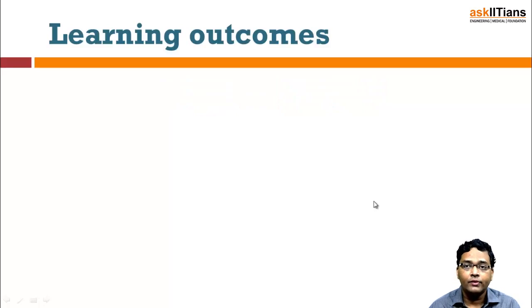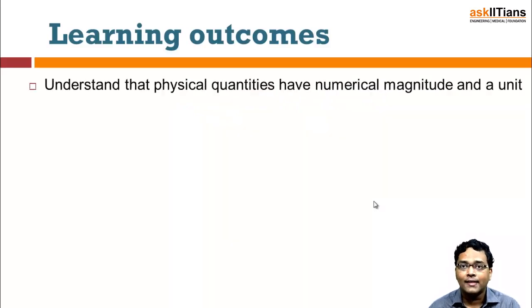So the first thing that we need to understand is the learning outcomes. What exactly are we going to learn in this particular chapter? To put it precisely, I have put it down in the form of some points. So let's discuss with the help of some points. The first point: understand that physical quantities have a numerical magnitude and a unit.